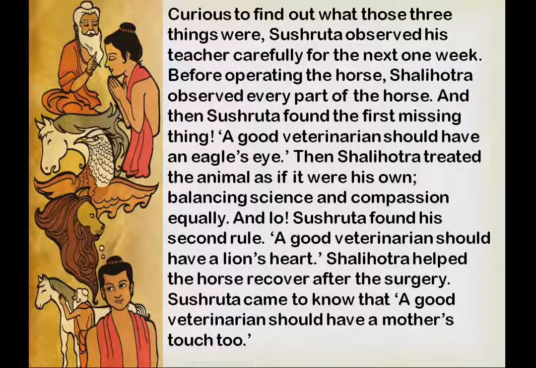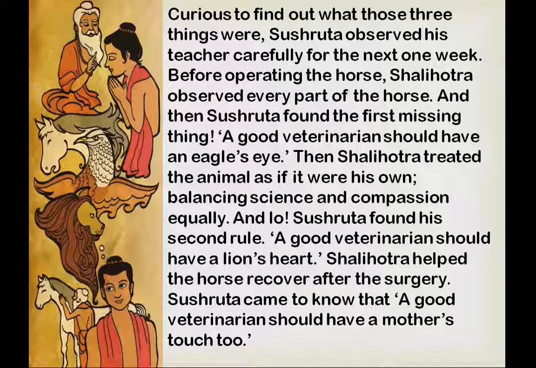Next, a good veterinary should have a lion's heart. The third one was that Shalihotra helped the horse recover after the surgery. Shushruta came to know that a good veterinary should have a mother's touch too.